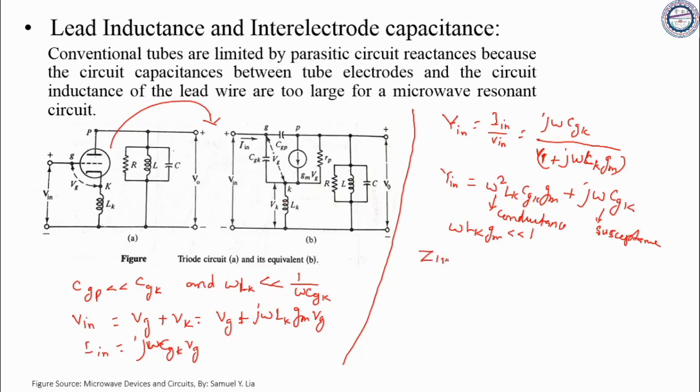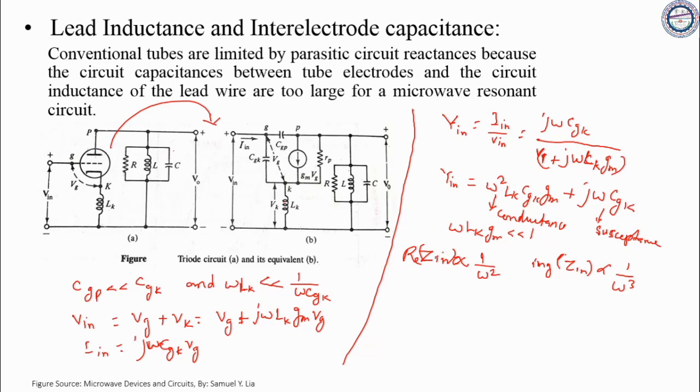So we can find that the real part of Zin should be equal to 1 upon omega square, and the imaginary part of Zin is directly proportional to 1 upon omega cube. This is the real part. So we can see at high frequency, maybe above 1 gigahertz, your Zin value will be very small, and this will act as a short circuit. That means whatever input is applied is directly coming to the output, there is no gain at all.